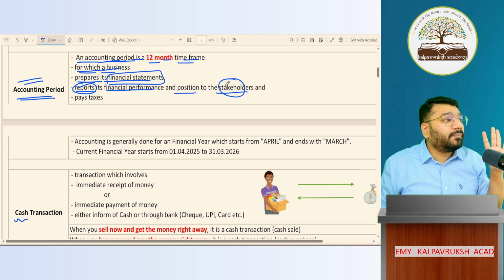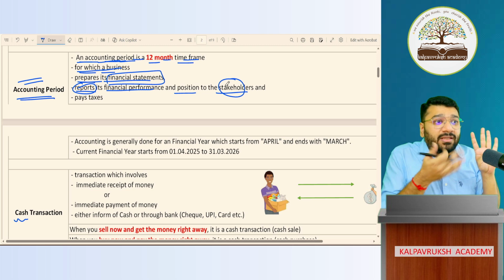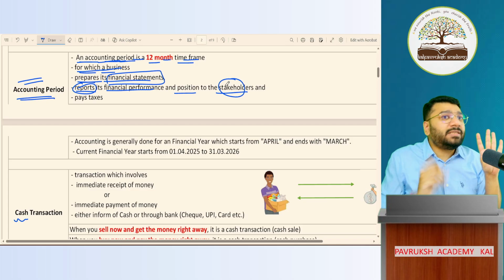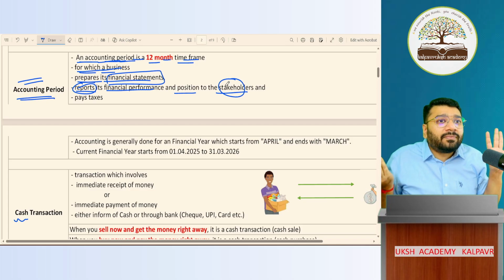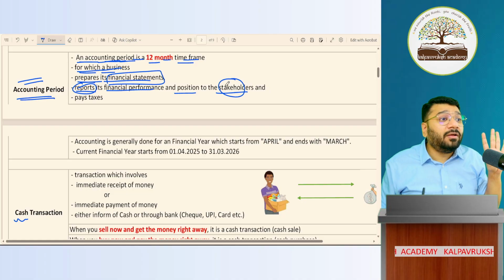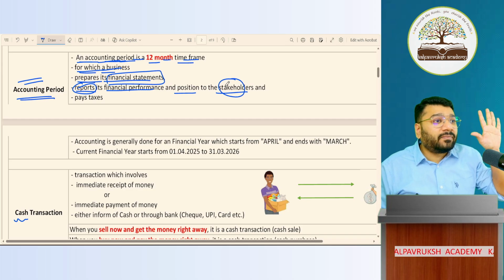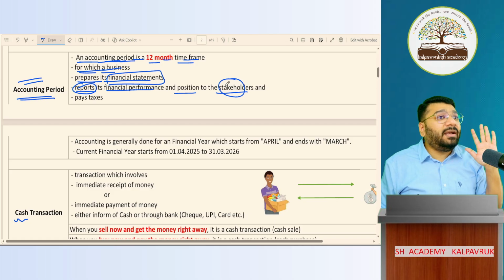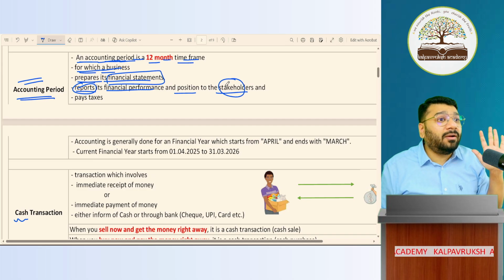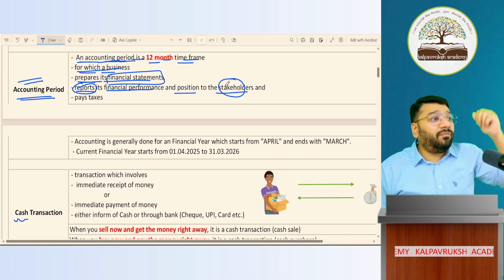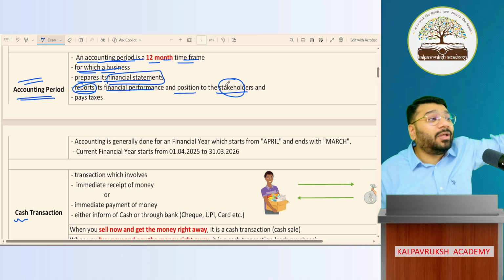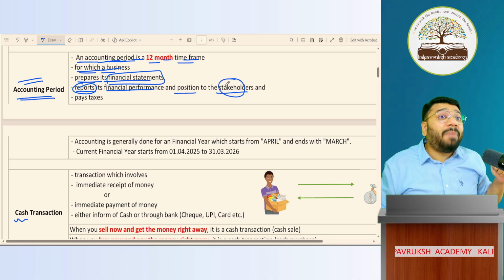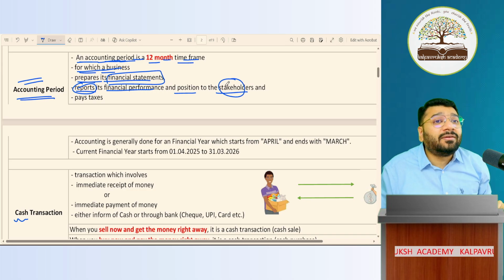Fourth, employee, because he wants to see whether this company is growing or not. If this company is not growing, how will I grow as employee? So employee also have an eye on your financial statement. They have an eye on your trading and profit and loss account. Fifth one, lender, banker who gave the bank loan. He's worried every day, this person may earn profit or not. Because if you earn profit in your business, only then you can repay the loan to the banker. So banker in that way is interested in your business.